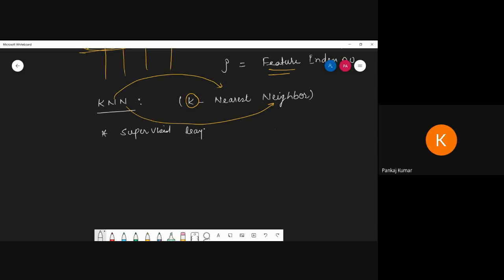Suppose we have different types of data. Suppose these are the different types of data, so I can change the color. Now these are the boxes I am creating.